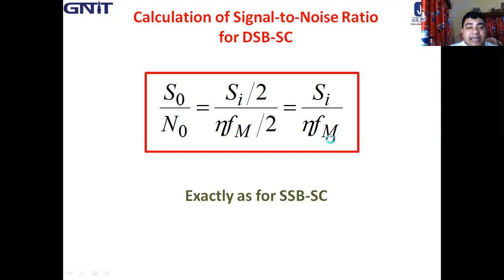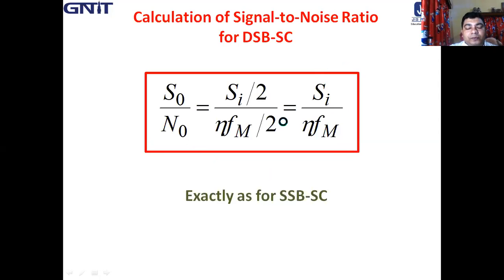This is exactly identical to SSB-SC. So the SSB-SC and DSB-SC signals have the same, identical output SNR.